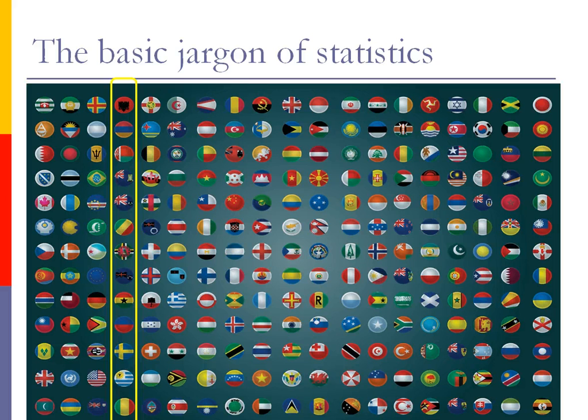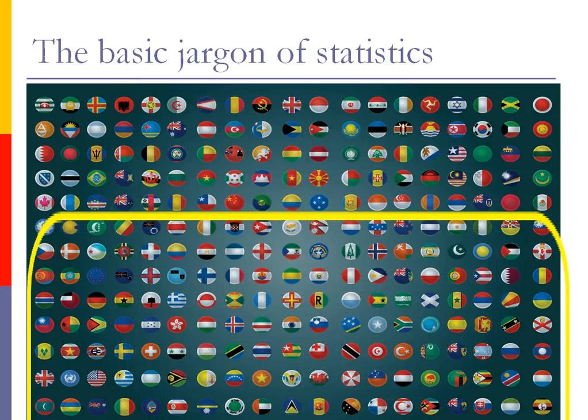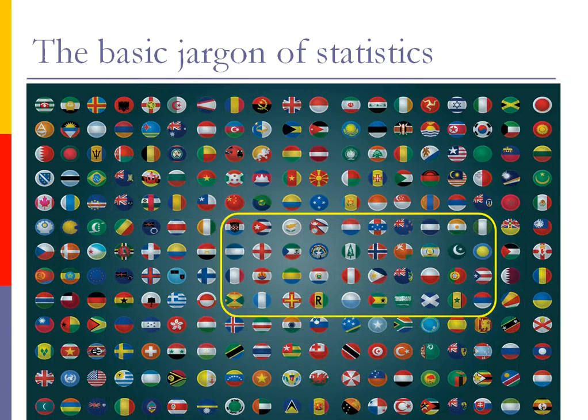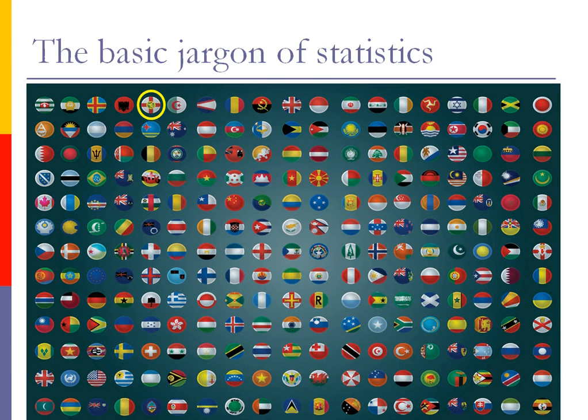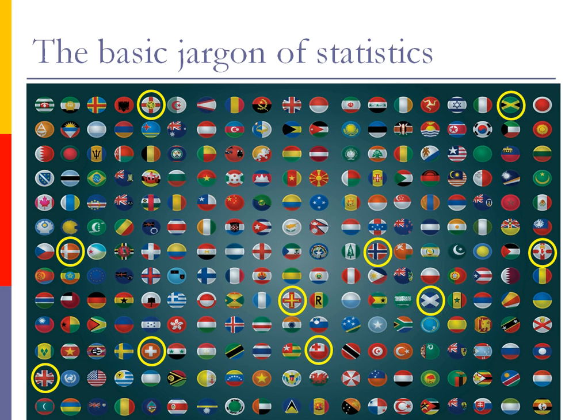So all the flags in this column here could be considered a sample. And so can all the flags which end up in this little rectangle. Or it could be all the flags that I pick up here and there and everywhere. And you may want to start thinking about which of these three examples is actually better. Well, you might think that this last one is probably better because I ended up randomly picking them. But notice that each one of the flags I've picked includes a cross. So, is this a good sample or a bad sample?